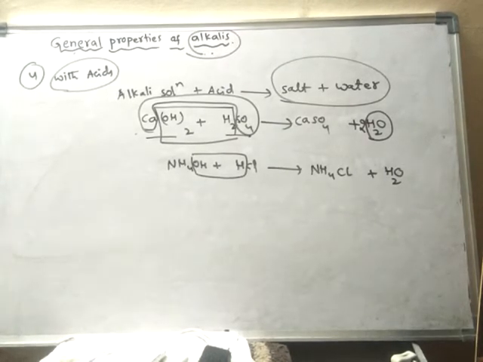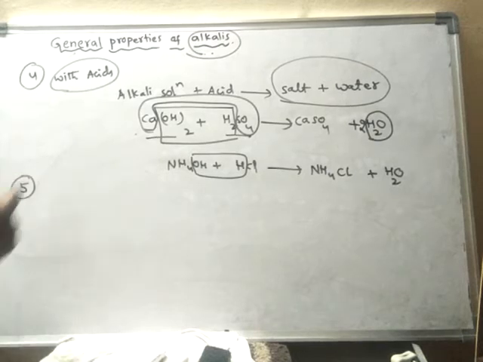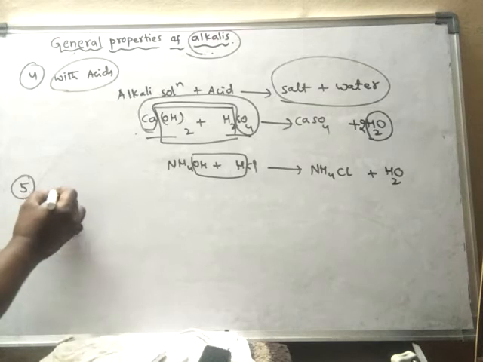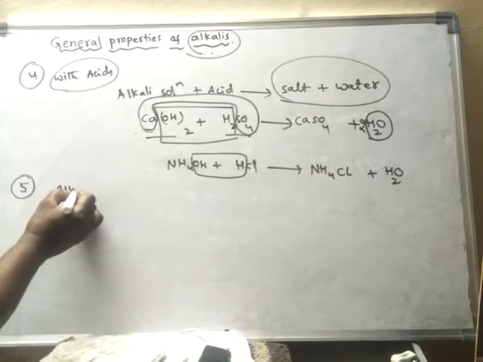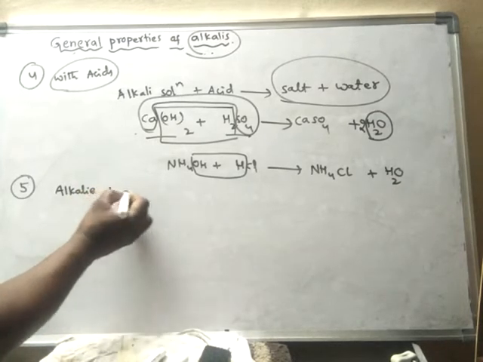Next, fifth property. Alkalis, when they react with ammonium salts, alkali plus ammonium salt.